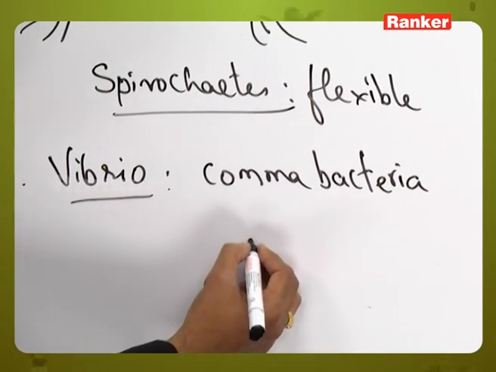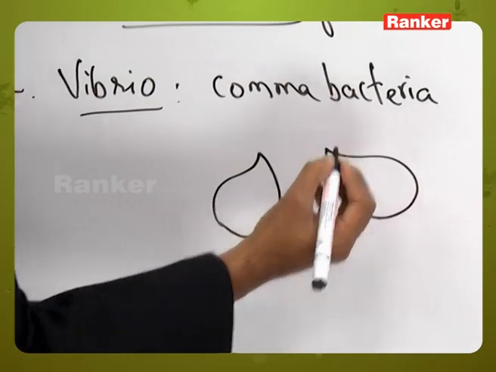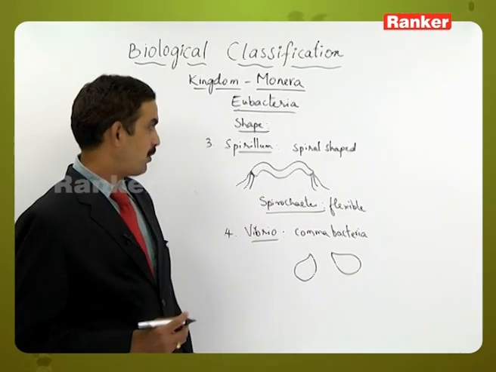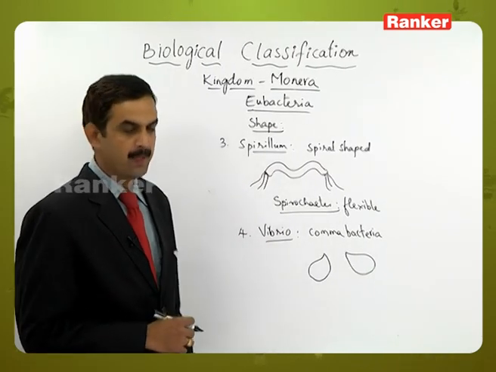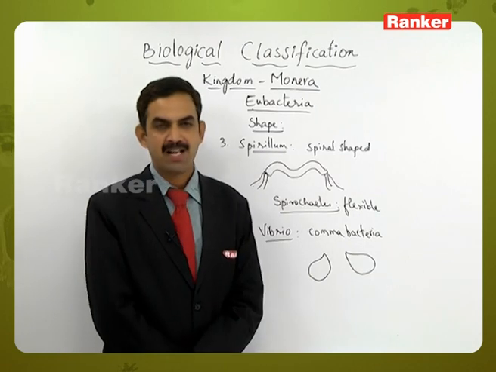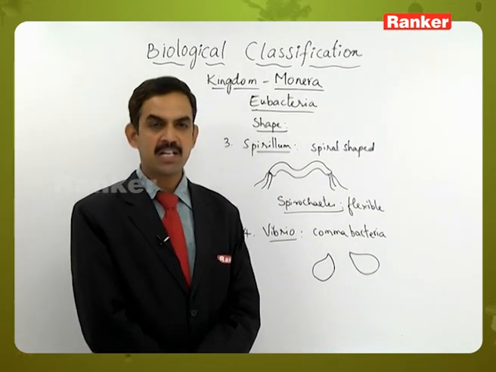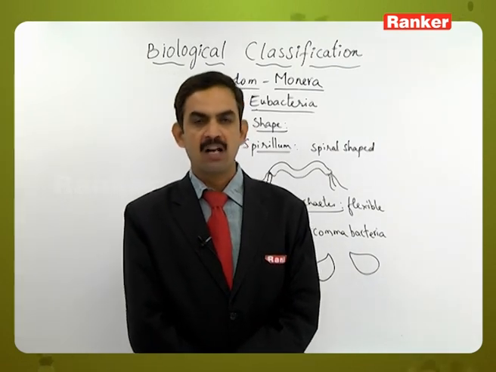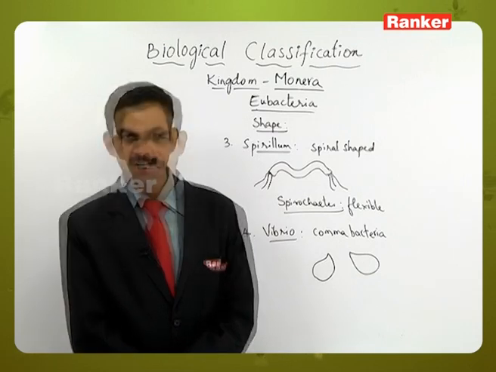So the structure appears to be like this. So this type of shapes are being exhibited by different groups of bacteria. But at the same time, there are some bacteria which will exhibit some special feature. That is, they have the ability to change their shape based on the nutrition available and the environment in which it is present.